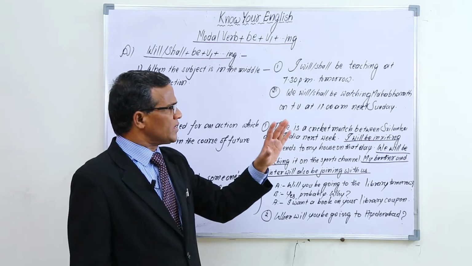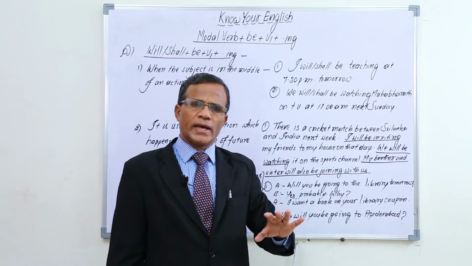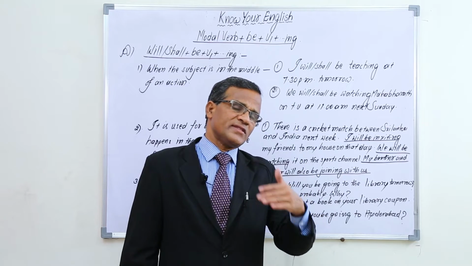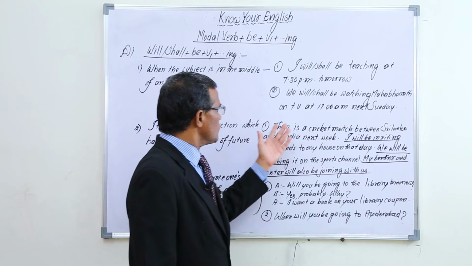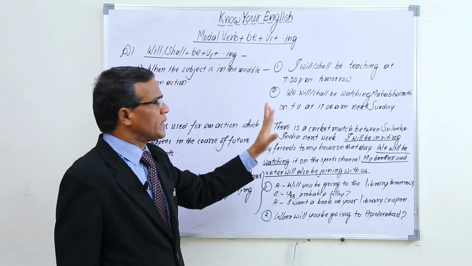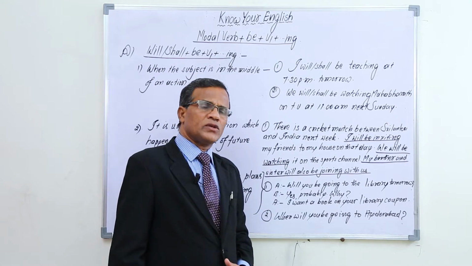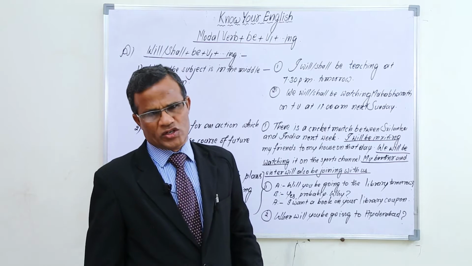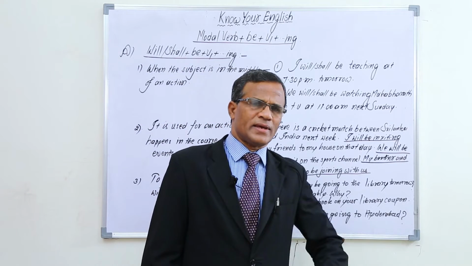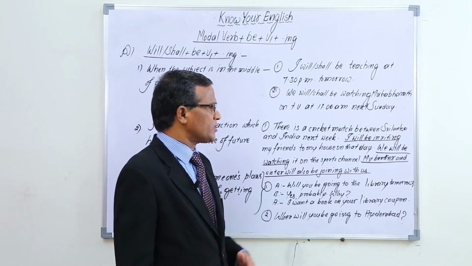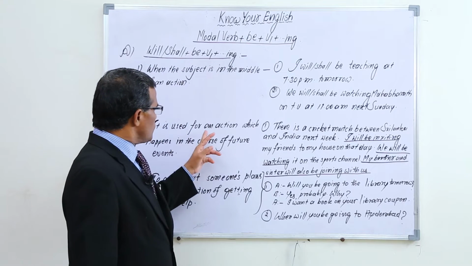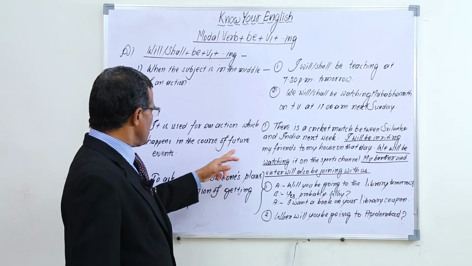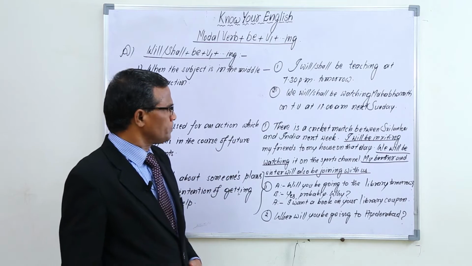At a particular time in future, if the subject is in the middle of an action, we can use the structure. In this way we can talk about future actions where the subject is in the middle of the action. Right, okay. Now next, it is used for an action which happens in the course of future events.